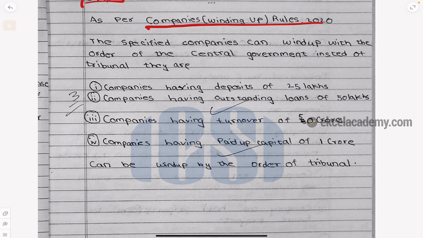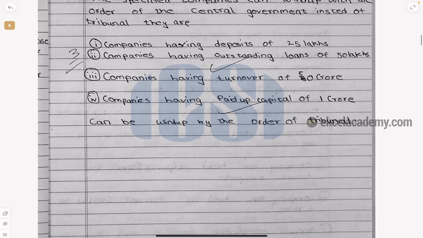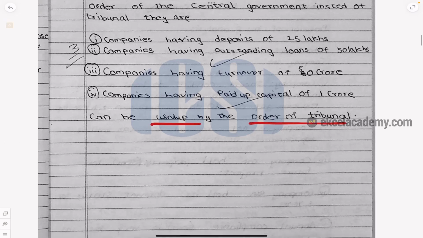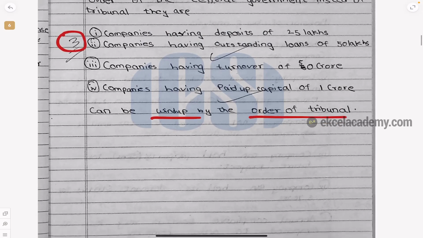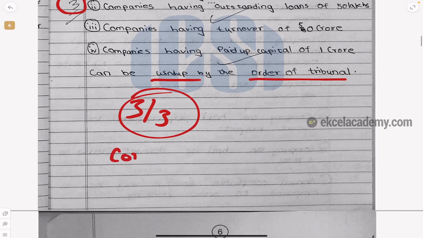Then point-wise, just see 1, 2, 3, 4. What are the different situations? All the points are there. Then the winding up can be done by the order of the Tribunal. Just see this. They have given 3 out of 3. Concept plus the presentation.